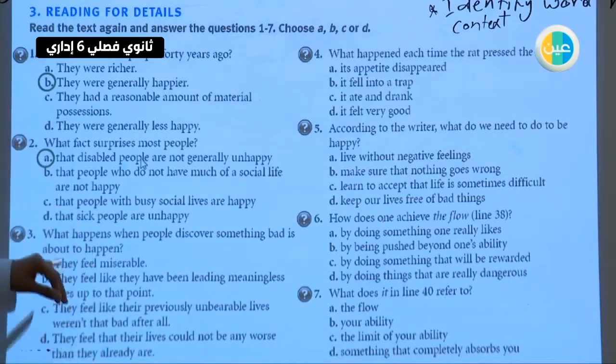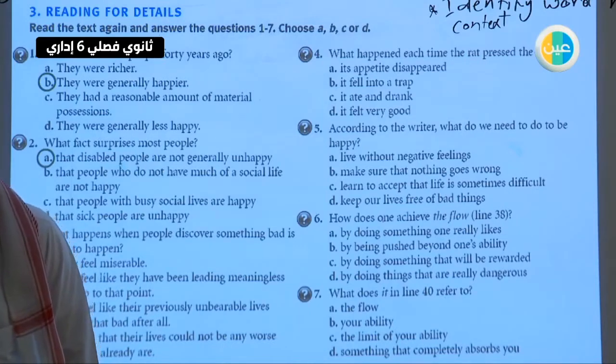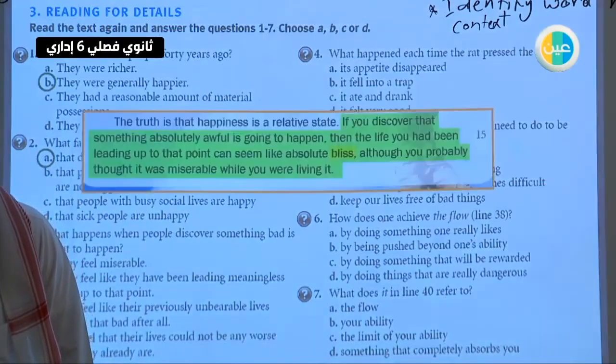C. What happens when people discover something bad is about to happen? They feel miserable. They feel like they have been leading meaningless lives up to that point. They feel like their previously unbearable lives weren't that bad after all. They feel their lives couldn't be any worse than they already are. So to answer this, I think the answer here would be C. So let's check the answer.